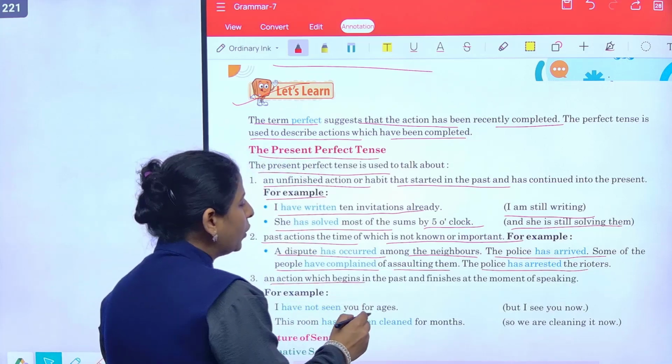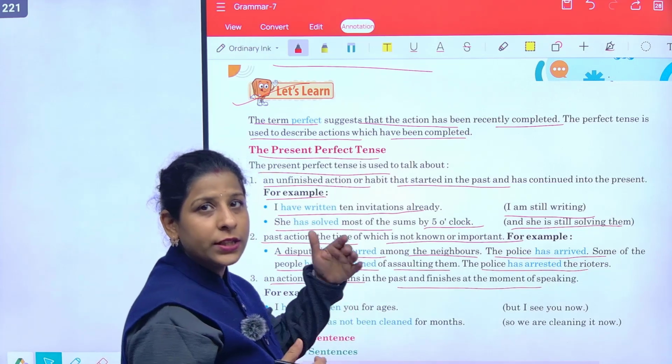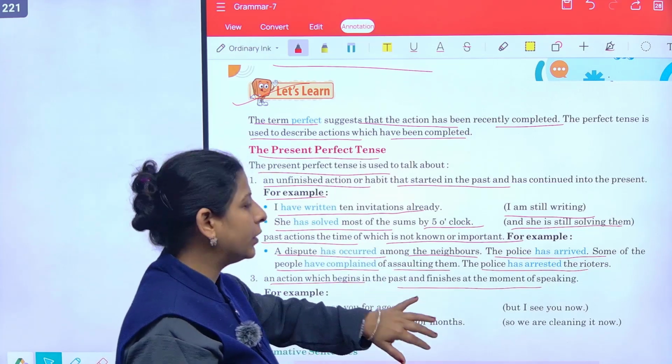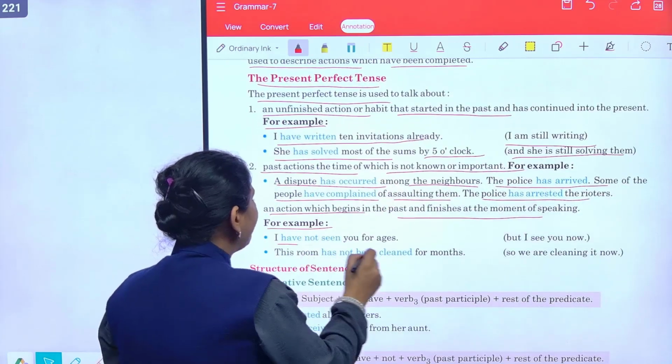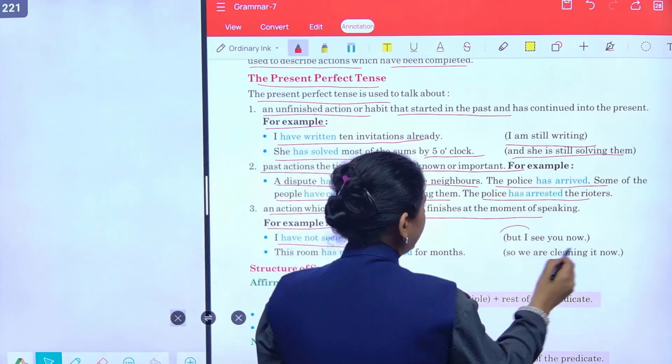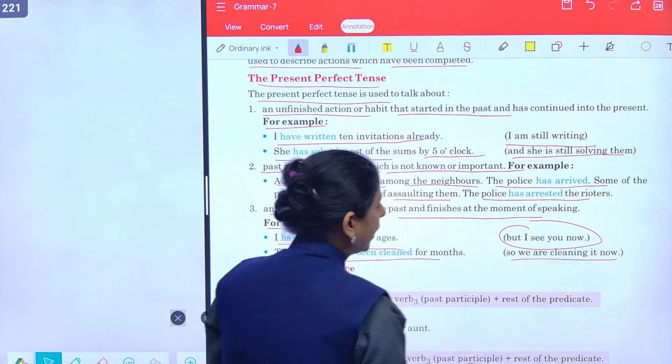An action जो begin होता है past में and finish at the moment of speaking. जो past में शुरू हुआ और इस टाइम पे हम उसे बता रहे हैं वो तब खत्म हुआ. For example, I have not seen you for ages, but I see you now. This room has not been cleaned for months, so we are cleaning it now.